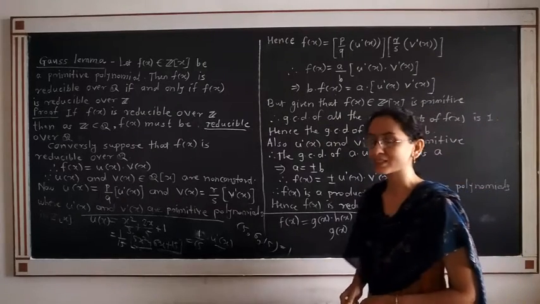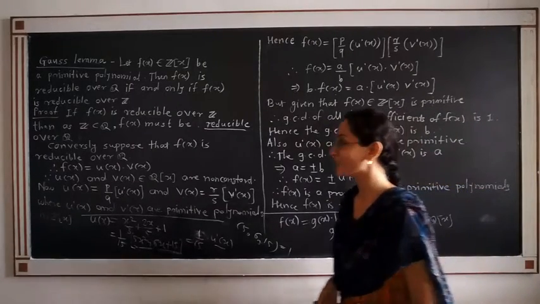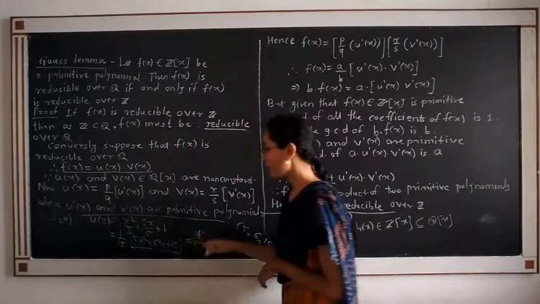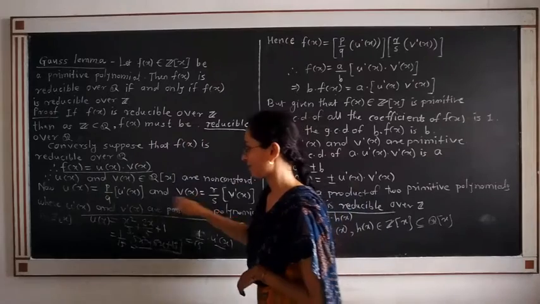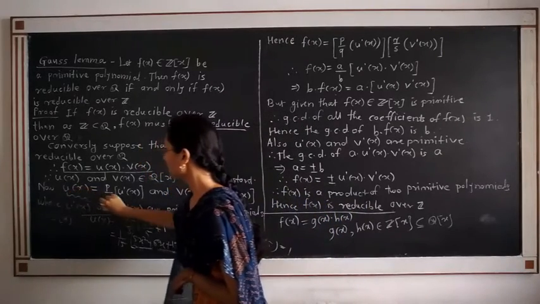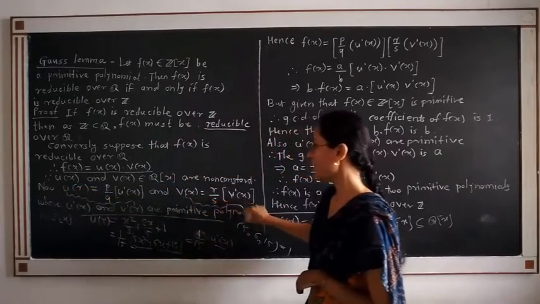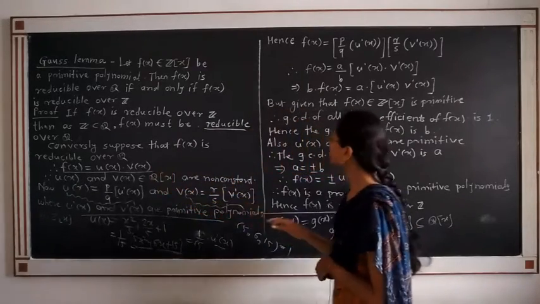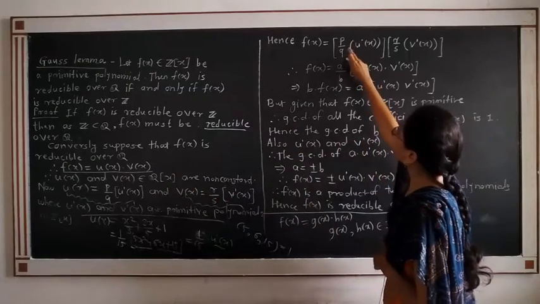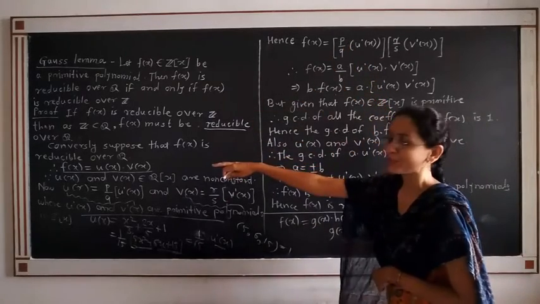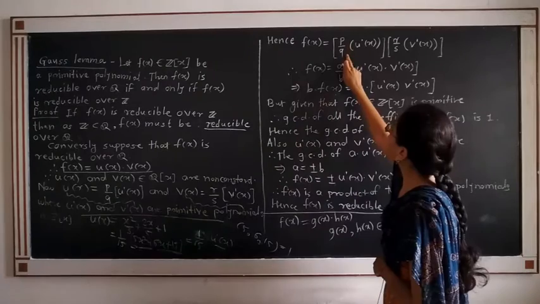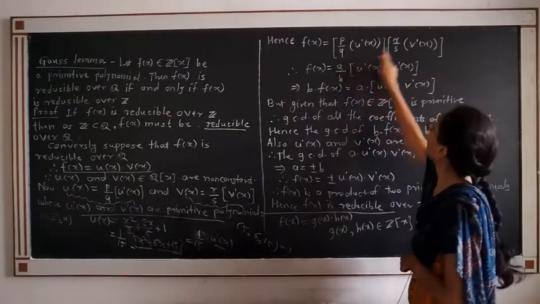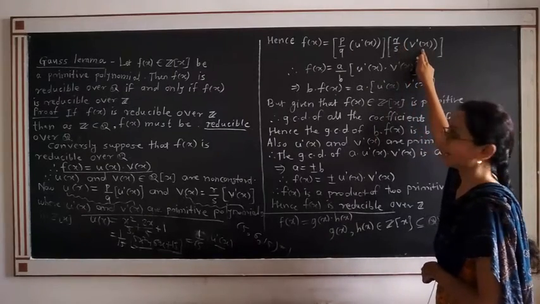Let us go to the next part. Hence, what is the value of f(x)? If you use this value of u(x) and this value of v(x) in the equation of f(x), what do you get? f(x) is equal to p by q into u dash x, where p by q is a rational number, into r by s into v dash x.